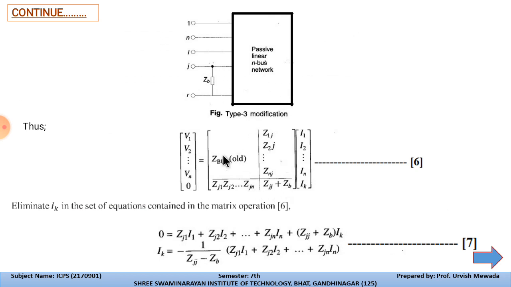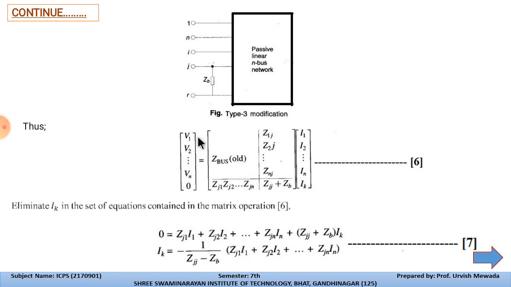For this modification we can add the value of the current. The voltages will become V1 to Vn, and from the equation that we already wrote on the first slide, V bus is equal to Z bus into I bus.